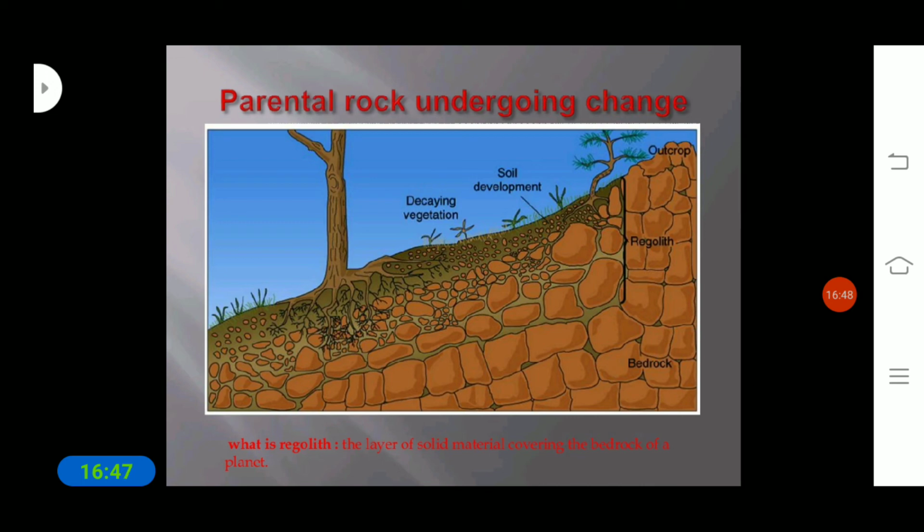Why? Because this bedrock layer lies below the soil layers. It has the capacity to hold water, and it has small pores through which the water gets purified. Due to that reason, we draw water from the underground. This is the layer that has the capacity to hold water, so we get water from the underground when we dig the soil.